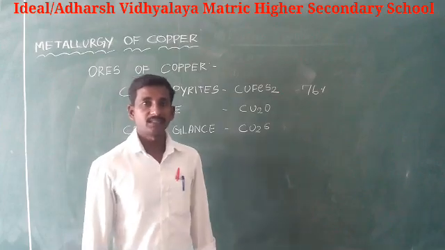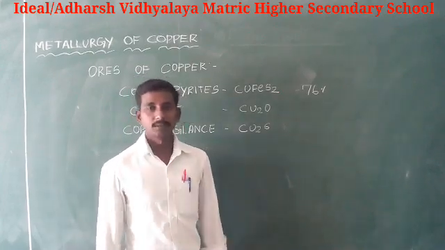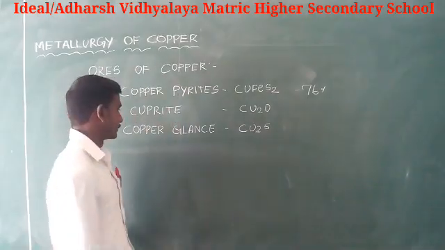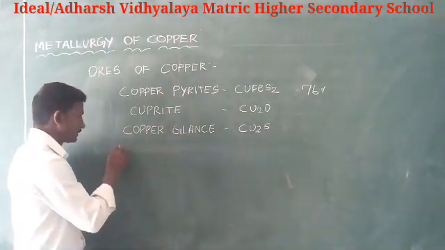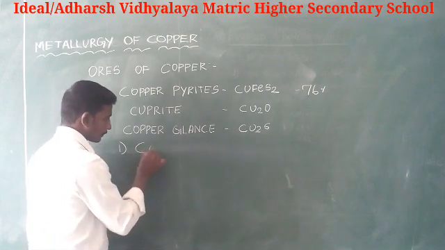Extraction of copper from copper pyrite involves the following steps. First step is concentration of ore.